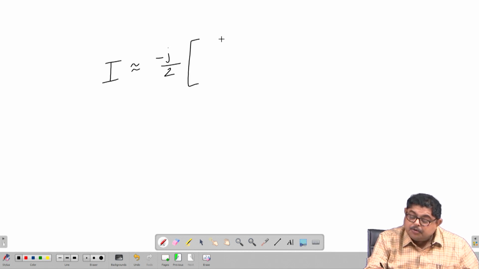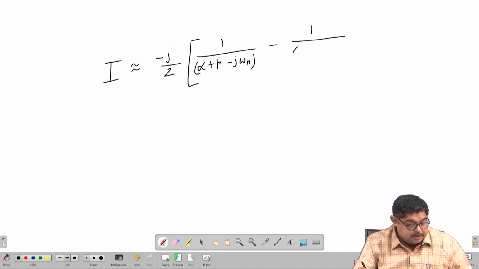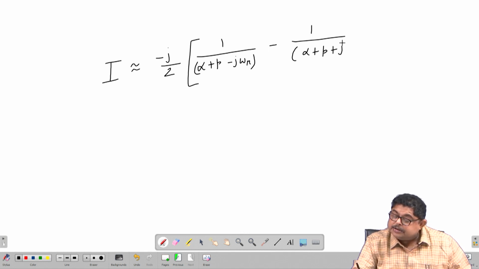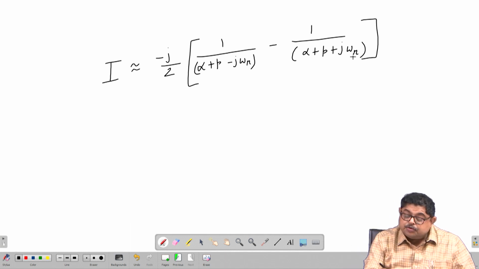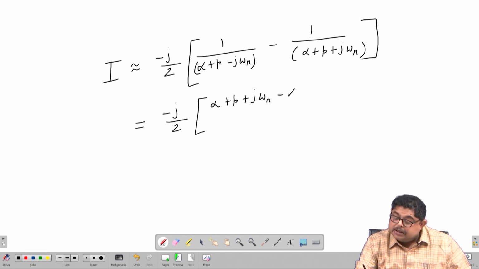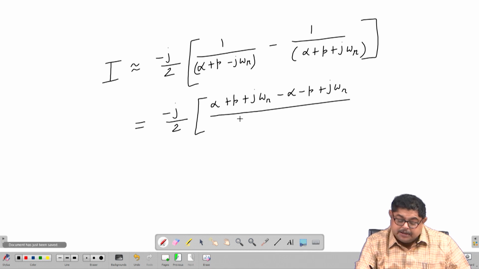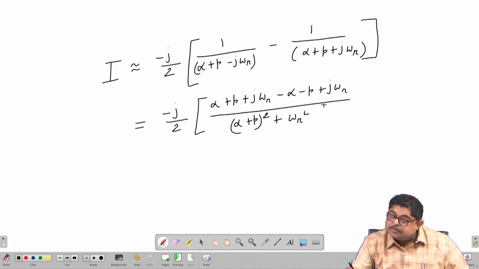With this we do the approximation that I can be written as minus j by 2 times 1 by alpha plus p minus j omega r, minus 1 by alpha plus p plus j omega r. So, we can write that as minus j by 2 times alpha plus p plus j omega r minus alpha minus p plus j omega r, divided by alpha plus p whole square plus omega r square.